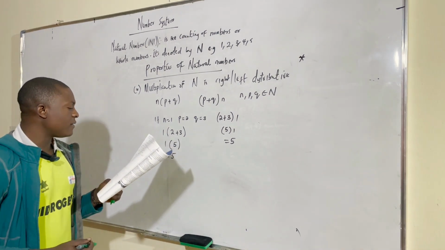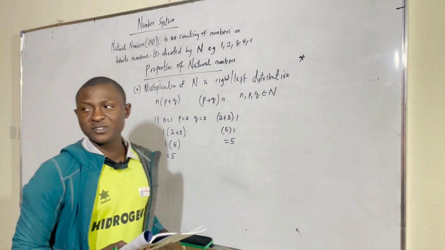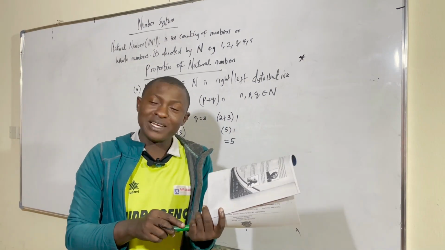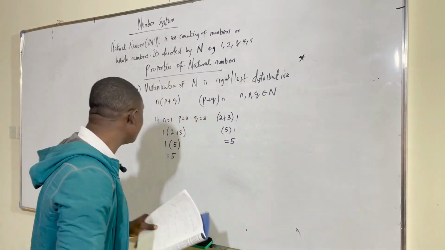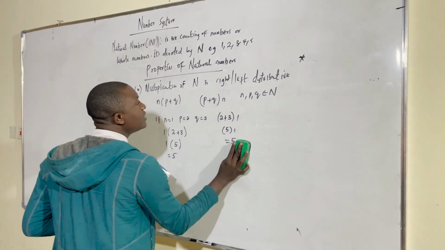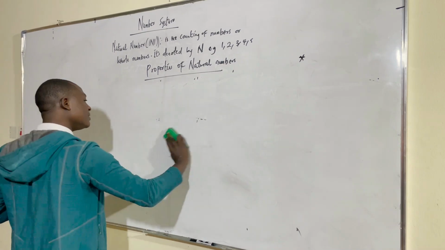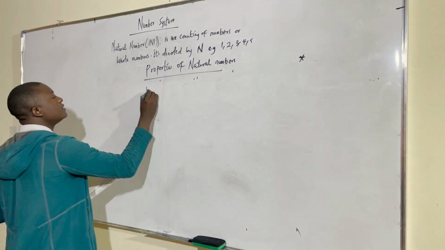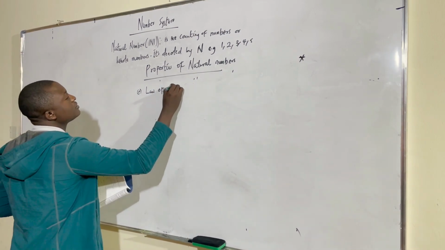Then another one we have is what we call the law of trichotomy. If you see the term, it's somehow trichotomy. Don't mind it. It's still just a term that we normally use in mathematics. Let me just explain that. Law of trichotomy.